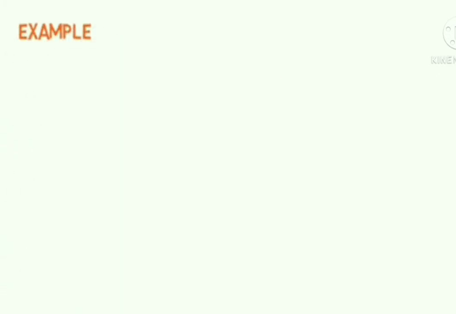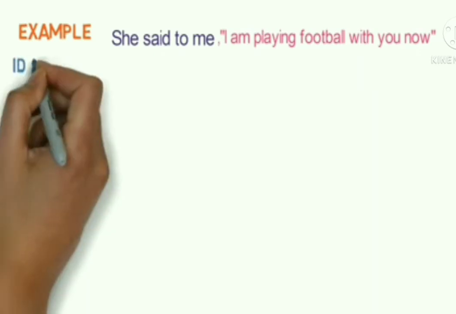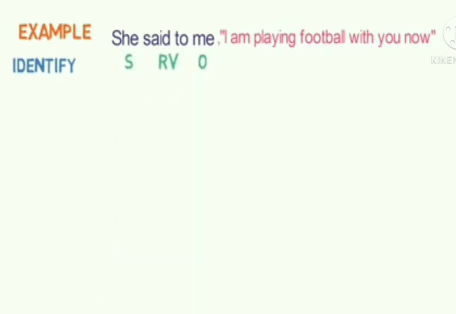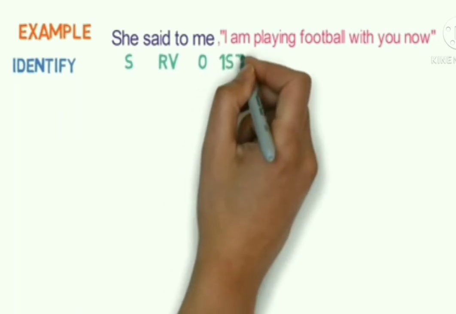Let's understand the 6 steps with an example. She said to me, "I am playing football with you now." Now, as we read, the first step is to identify. So here she is the subject, me is the object, said to is the reporting verb, I is the first person, you is the second person, and as said to is in past form, we need to change the tense of the reported speech.